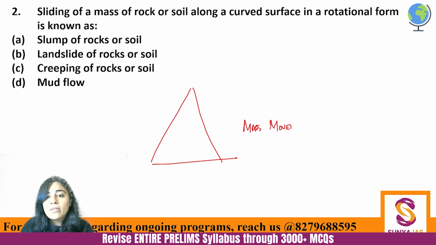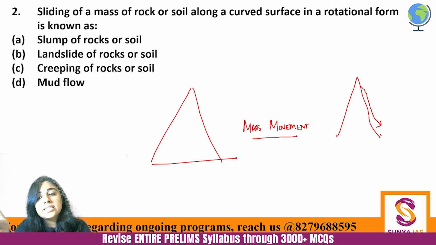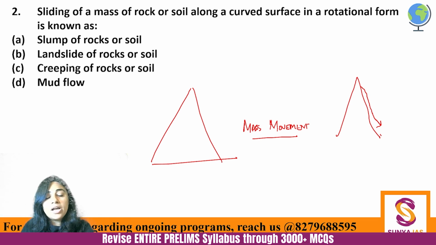Mass movements. From a higher altitude, for example, if this is a hill or a mountain, the mass, the rocks, etc., can slide down or fall down in multiple ways, and those ways are also classified in multiple forms. Some are fast, some are slow. So sliding of a mass of rock along the curved surface, this is the key, curved surface, in a rotational form. That actually is the slump.